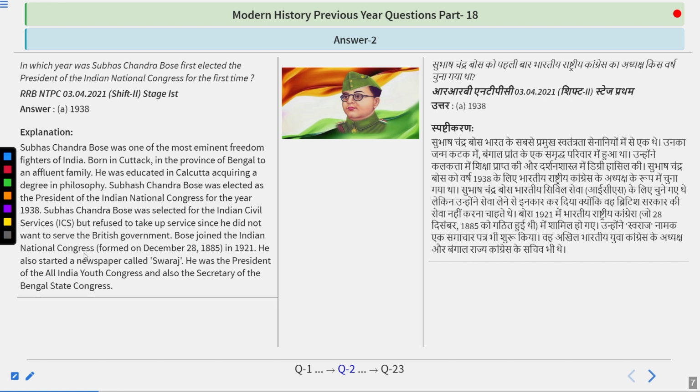Bose joined the Indian National Congress, formed on December 28, 1885, in 1921. He also started a newspaper called Swaraj. Remember, Swaraj was the newspaper of Subhash Chandra Bose, while Hind Swaraj was a book written by Mahatma Gandhi. He was the president of the All India Youth Congress and also the secretary of the Bengal State Congress. Later, in 1939, he was re-elected as president of the Indian National Congress, but resigned. After that, he created the All India Forward Bloc.